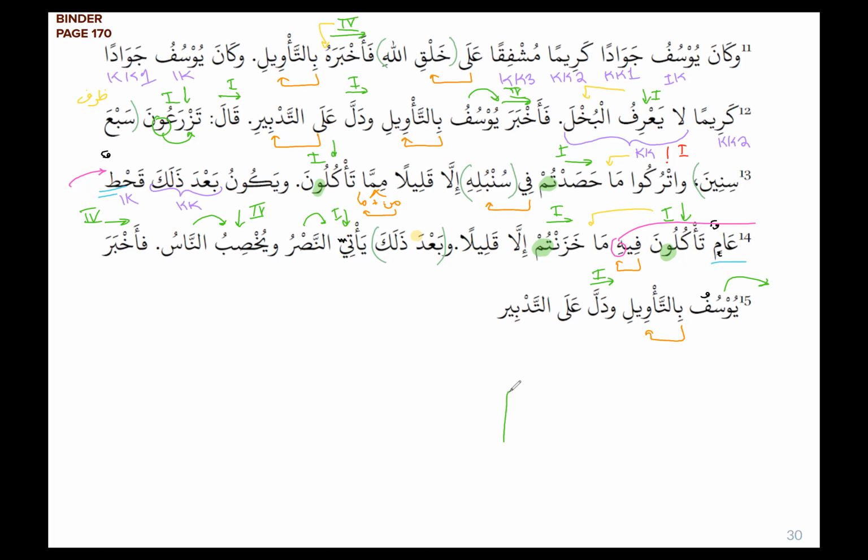And remember the root letters for something like دل is going to be dal, lam, lam. And if we're looking it up in the dictionary, we only look up dal and lam. We only have to look up the first two in Hans Wehr. Okay, على تدبير, jar majrur. Right? So what does he do again? He informs the people of the interpretation and advises them on how to prepare.